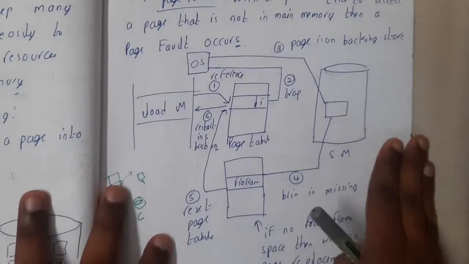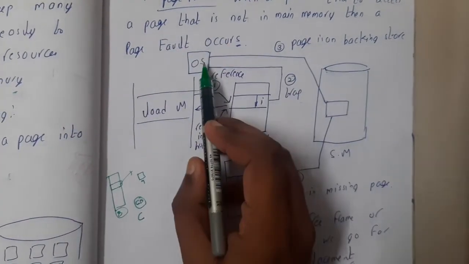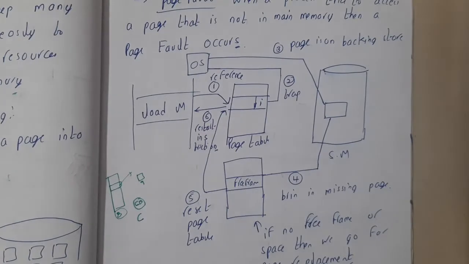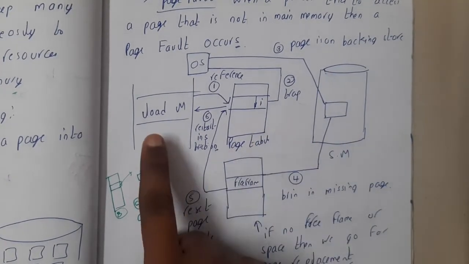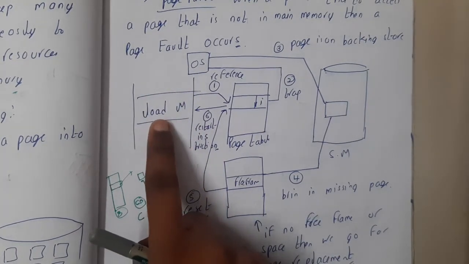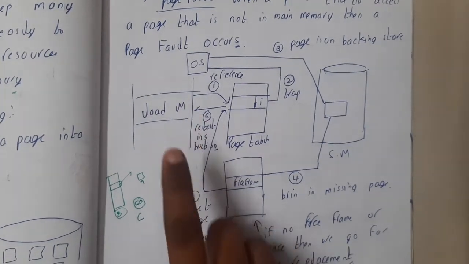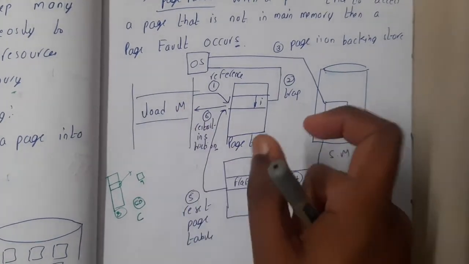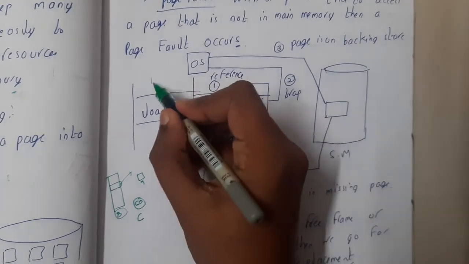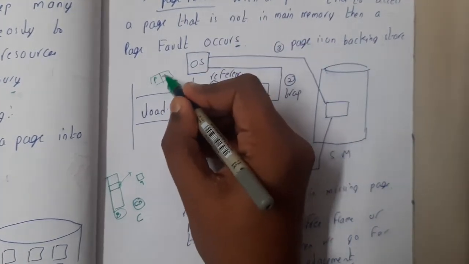Okay, observe here carefully, guys. This flowchart will explain everything. Assume that this is our operating system, this is our secondary memory, this is our page table, and this is our memory. Assume there is a function like load m. It will go to that memory location and give some page number. The address is divided into two parts: a page number and an offset.